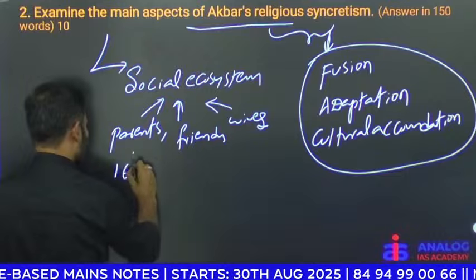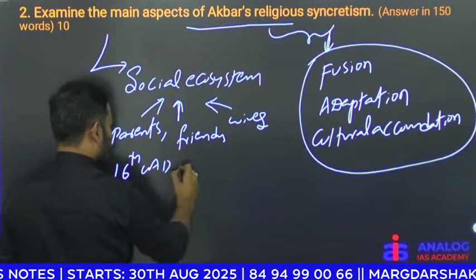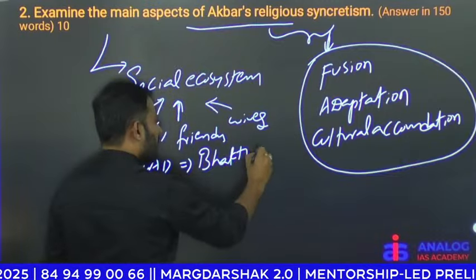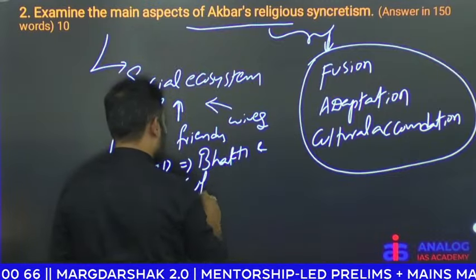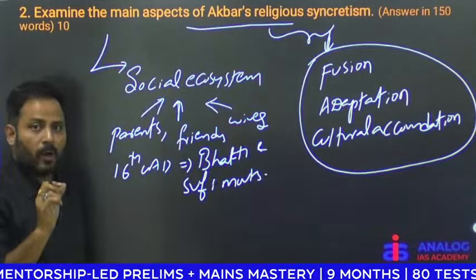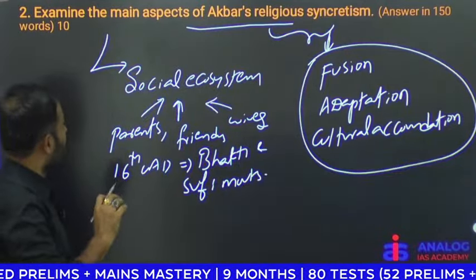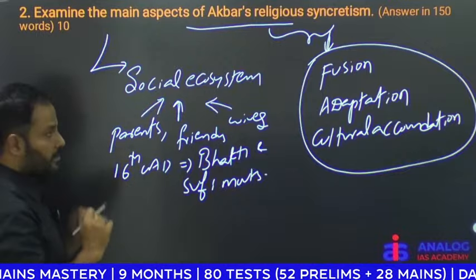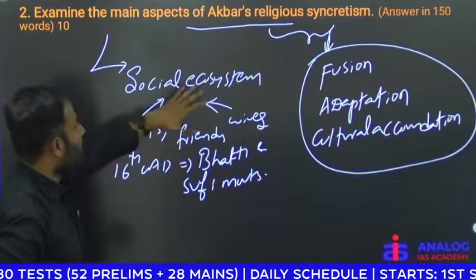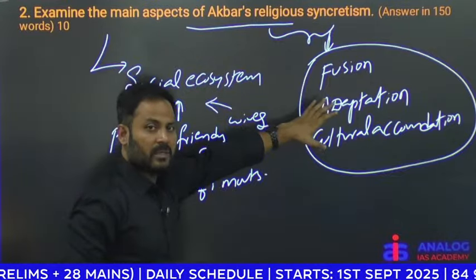He was born in the 16th century AD. The 16th century in India means the Bhakti and Sufi movements were flourishing. So he was born in such a liberal religious climate. So these things influenced Akbar's religious policy.